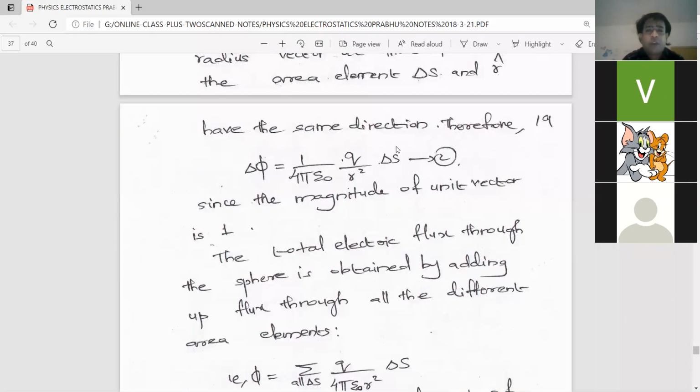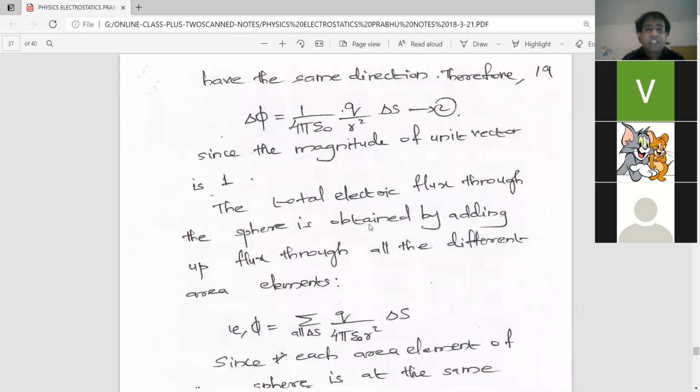So the equation for electric flux becomes delta phi is equal to 1 by 4 pi epsilon 0 into q by r square into delta S. Now it becomes delta S because in the previous equation it is E dot delta S, and E dot delta S is actually E delta S cos theta. But here the direction of the radius vector as well as the direction of the surface area are in the same direction, acting radially outwards. So it becomes E delta S cos 0, and cos 0 is 1. Therefore, it becomes E delta S simply. And what is E? 1 by 4 pi epsilon 0 into q by r square.